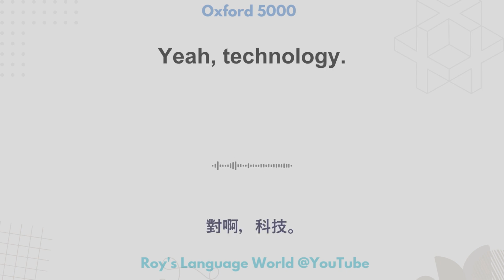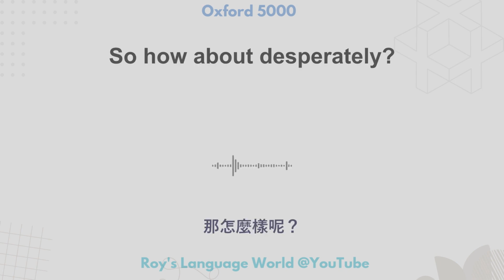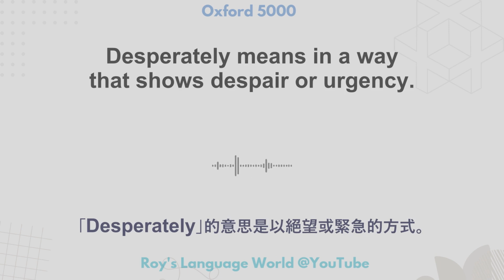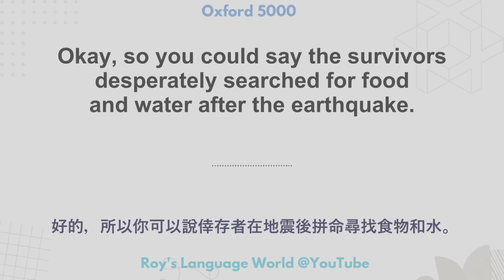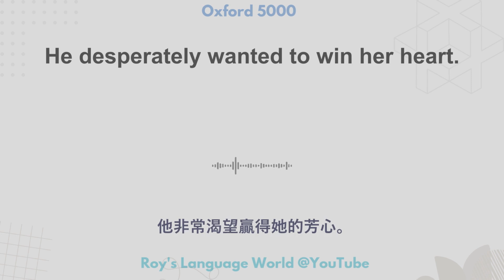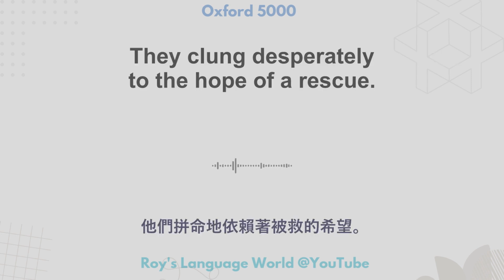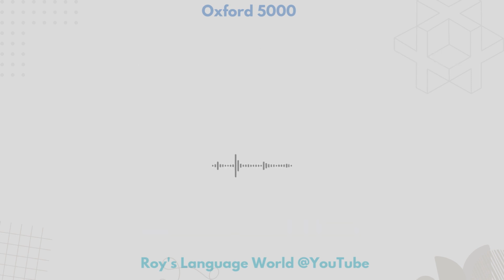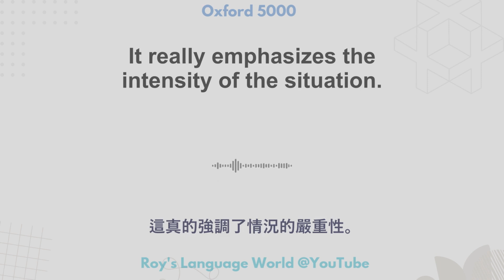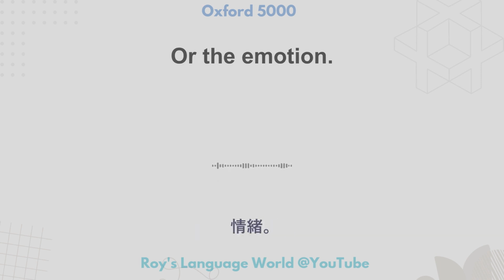That's true. So how about desperately? Desperately means in a way that shows despair or urgency. Okay, so you could say the survivors desperately searched for food and water after the earthquake. He desperately wanted to win her heart. They clung desperately to the hope of a rescue. It really emphasizes the intensity of the situation. Yeah, it does. Or the emotion.